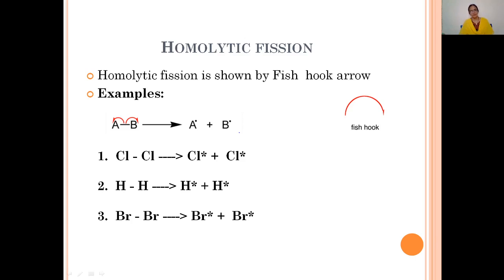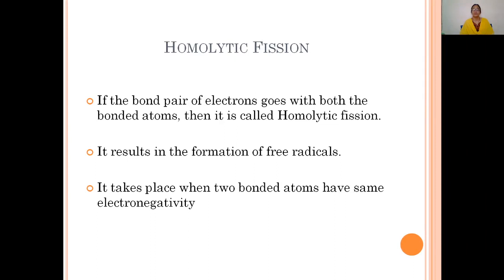So what is meant by homolytic bond fission? It is the bond fission where the bond pair of electrons goes one electron each with the bonded atoms, with both the bonded atoms.